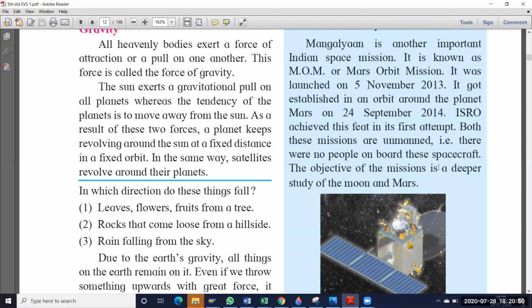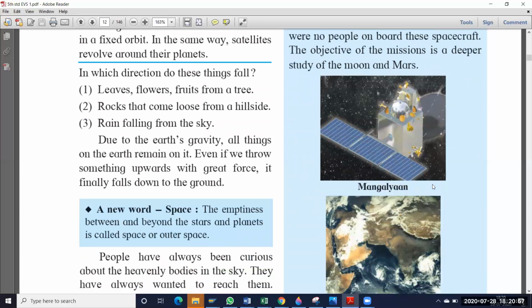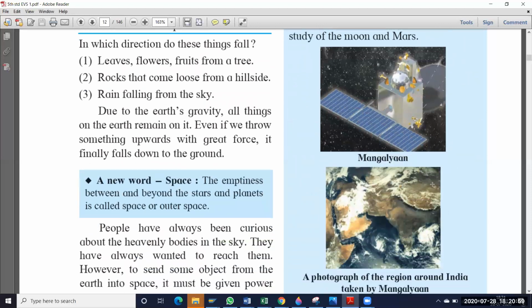The object of this mission is a deeper study of the moon and stars. So when our scientists did the Mangalyaan as well as Chandrayaan 1, we got more information about the moon as well as Mars also.